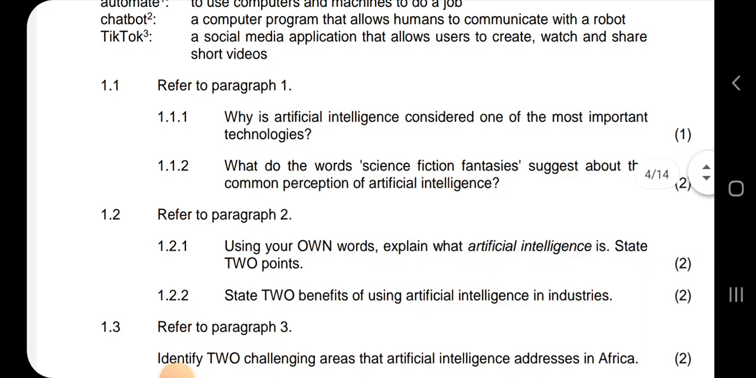So that is 1.2.1. And then refer to paragraph 2. I'll still show you the memo at the end of this question. So you only answer based on paragraph 1 on 1.1, and then 1.2 refer to paragraph 2. So you only focus on the paragraph that you've been referred to.